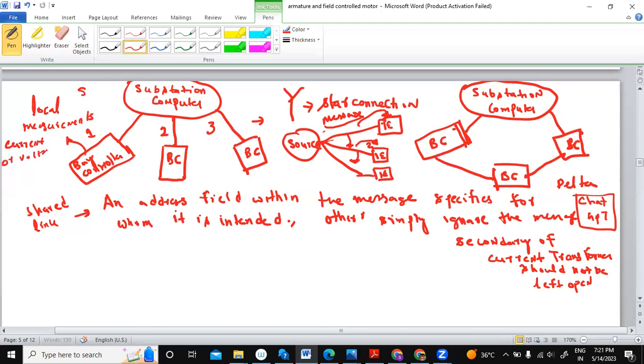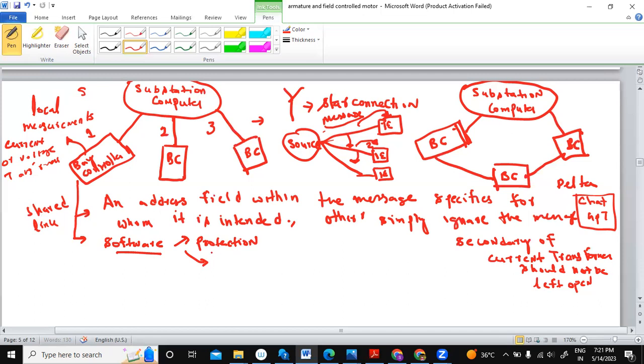Voltage from the transformers. This happens to be the local measurement, and within this the bay controller contains the software required for protection and control also. And this bay controller has software like SCADA, PLC, programmable logic software, and software for protection and relays. Suppose there is overcurrent, so you'll have an overcurrent relay protection. So it has software for protection.